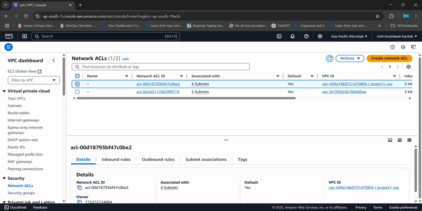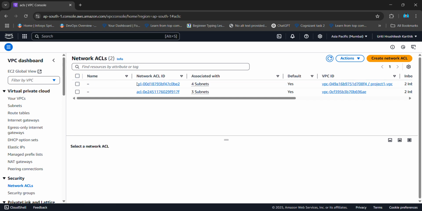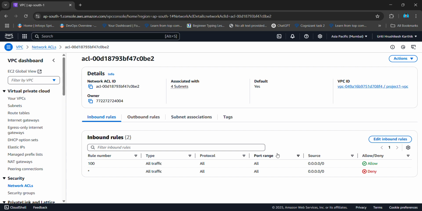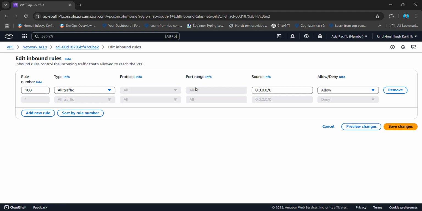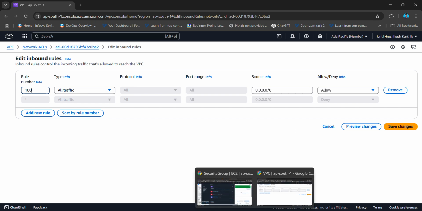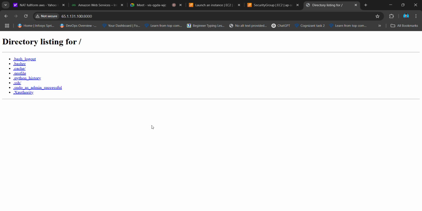Let me check if everything is perfect here. See here, it gave us two inbound rules, rule 100. What this rule says is my NACL accepts traffic from everywhere, which means when we were trying to access this, NACL didn't stop us, so we were able to connect. Even though we deployed in a VPC, we were able to connect.